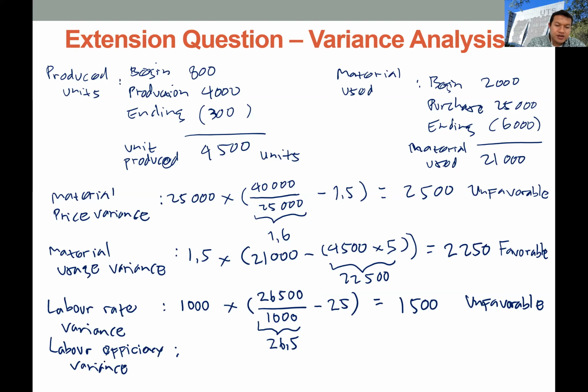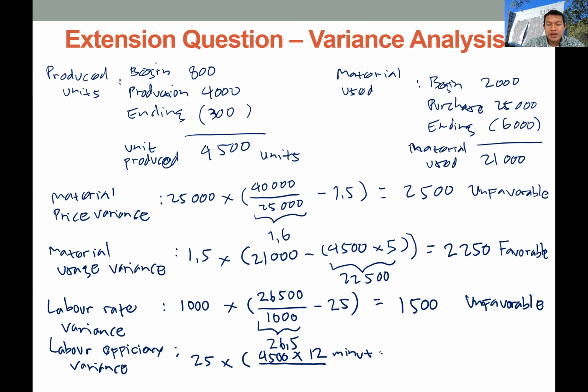So the budget rate is 25. We need to calculate the actual labor consumption. We know that the company produced 4,500 units during the year, which we have calculated, and each unit will consume 12 minutes of labor hours.